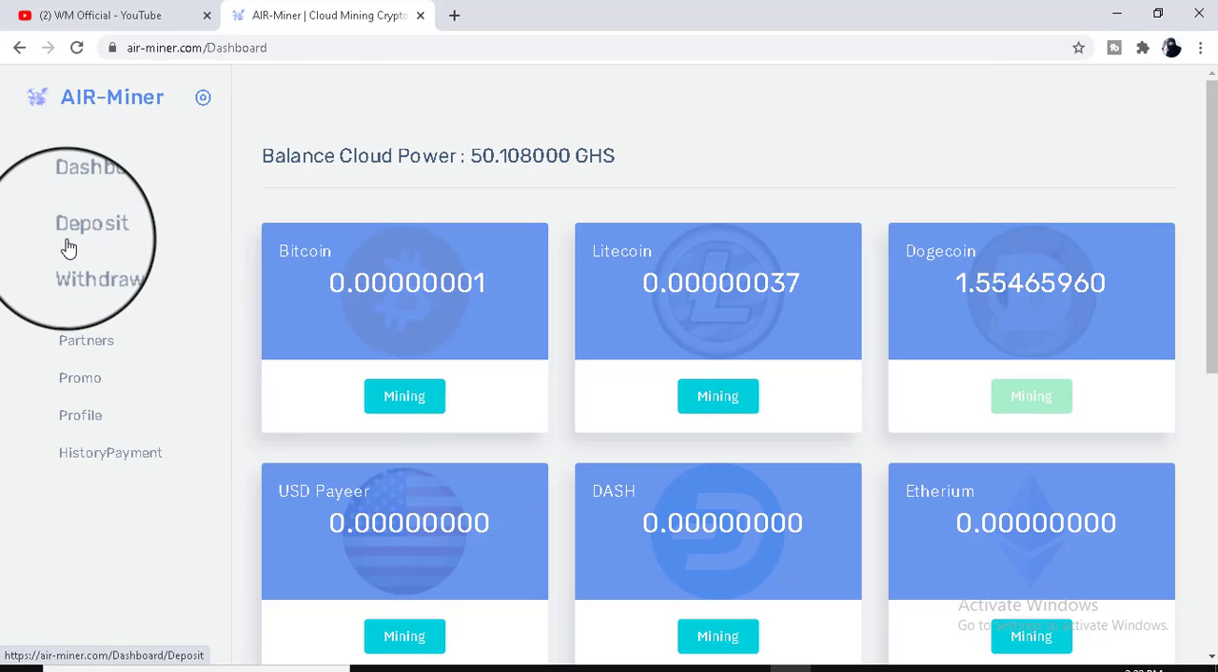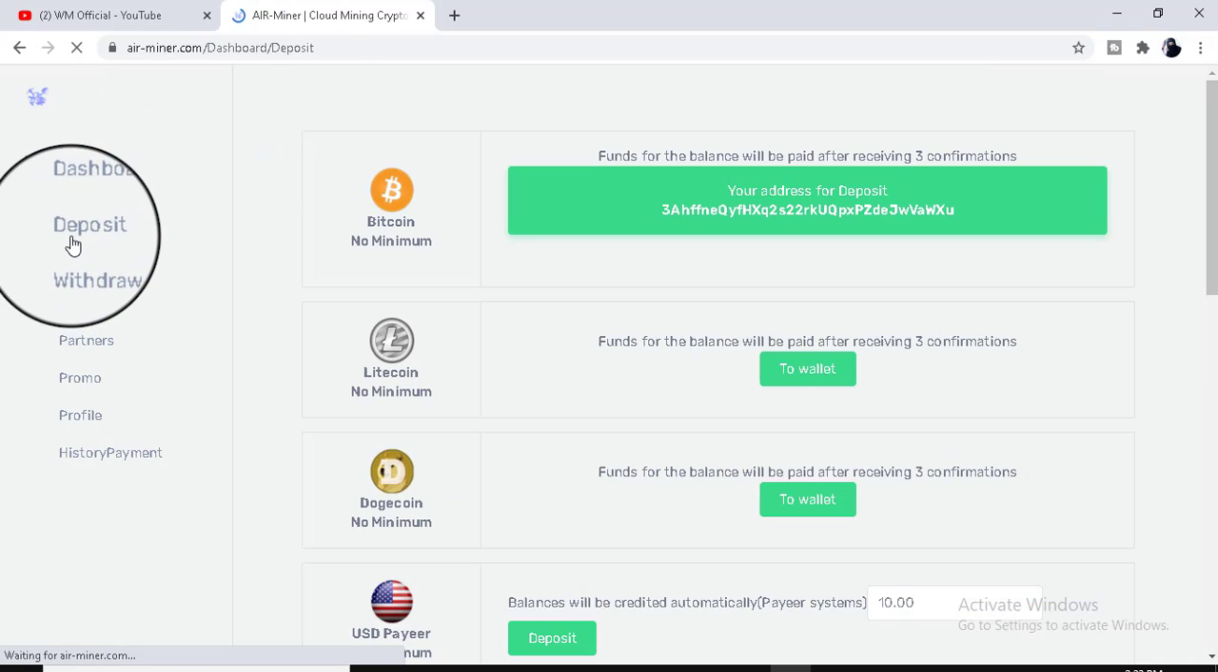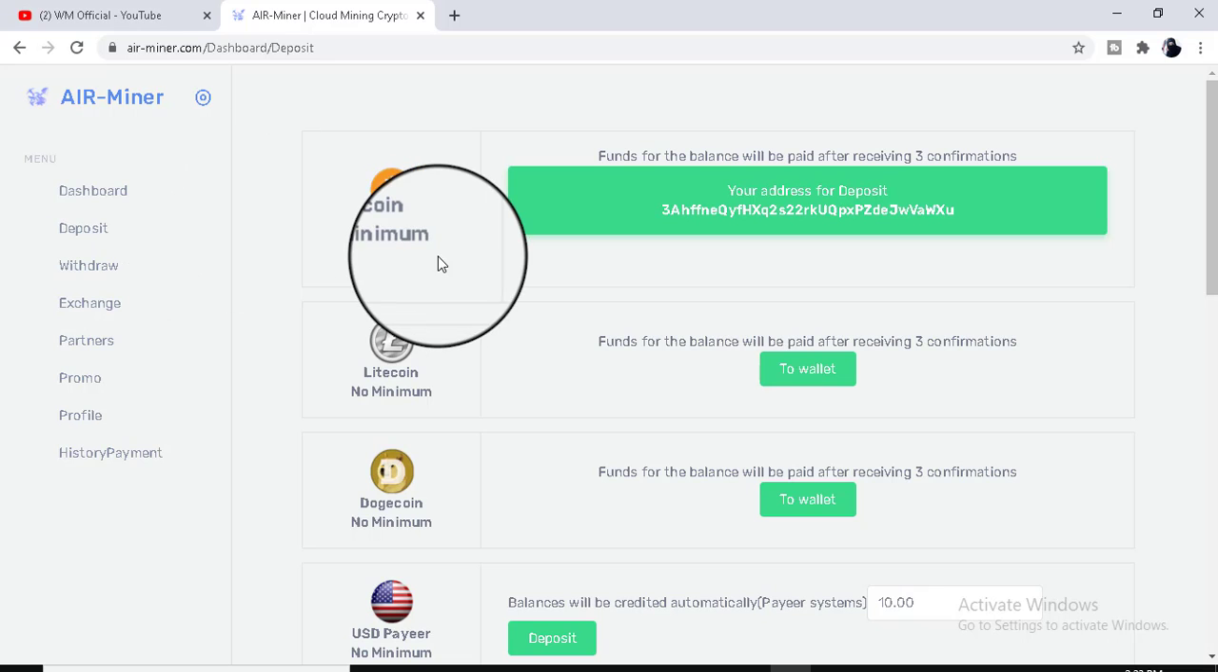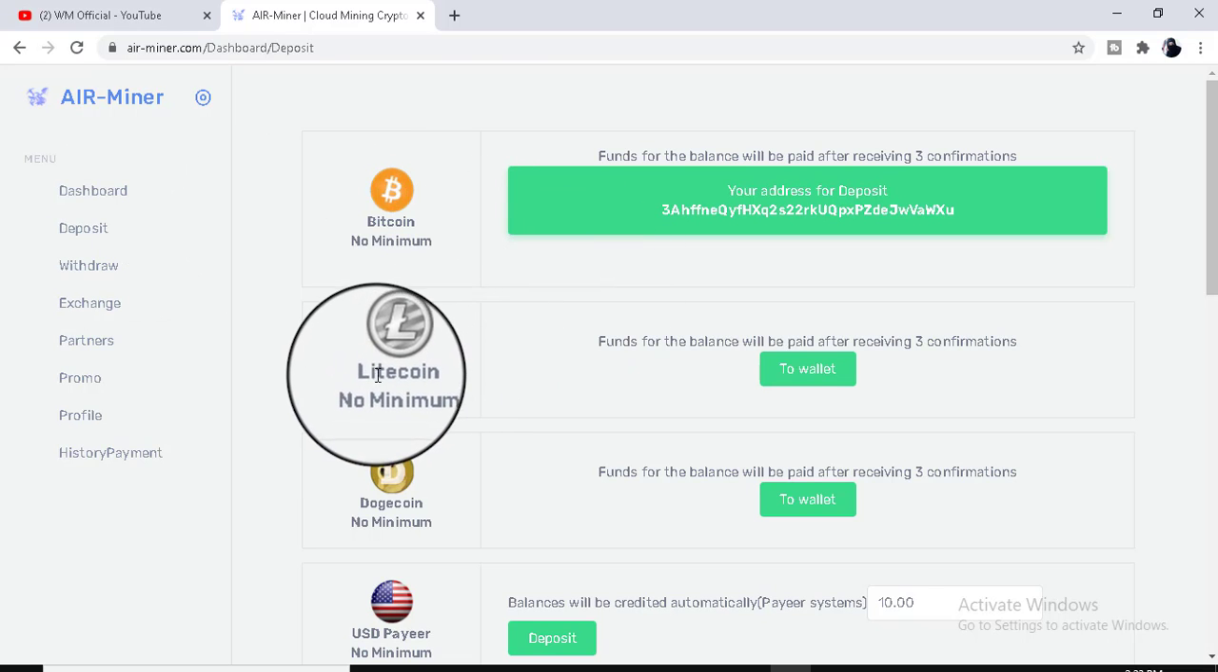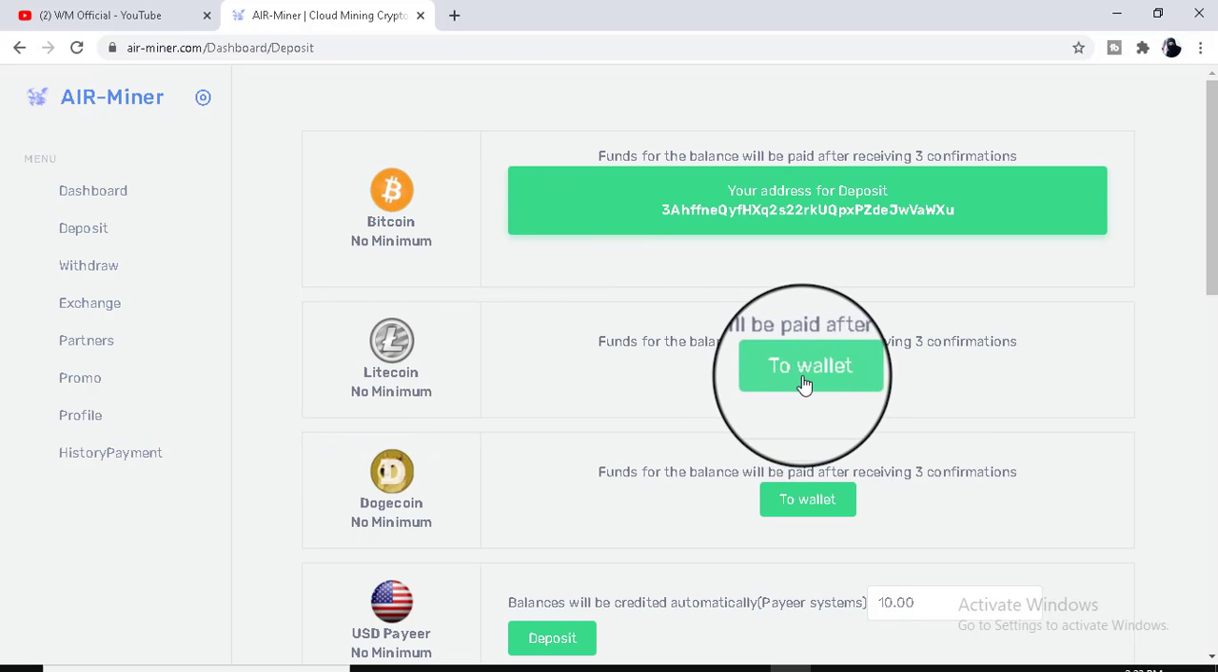If you want to invest, just click on the deposit button. After some seconds a new page will open in front of you. First choose your currency carefully and then click on wallet, paste your address here and fill in all the requirements, and in this way you can invest successfully.